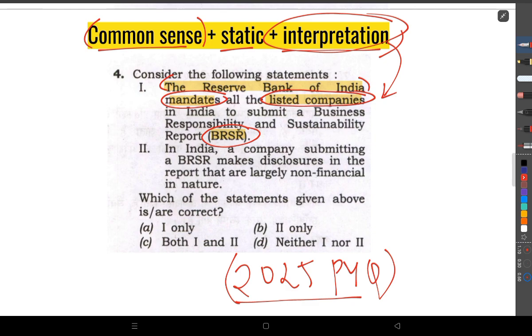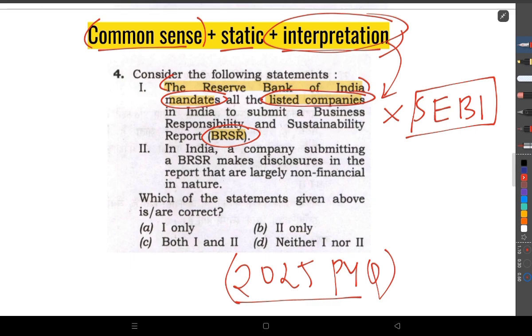Here is a simple logic that people who study for prelims know: there is another similar body called SEBI. What UPSC usually does is take another organization which has a similar function and just change the name of the organization.